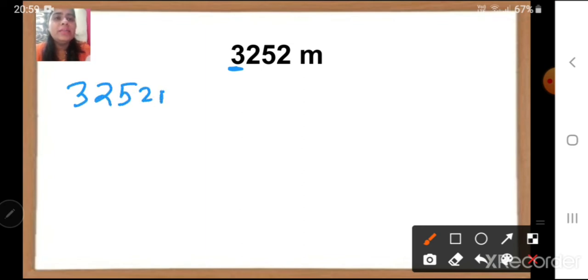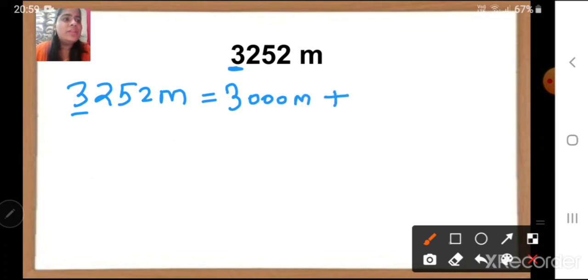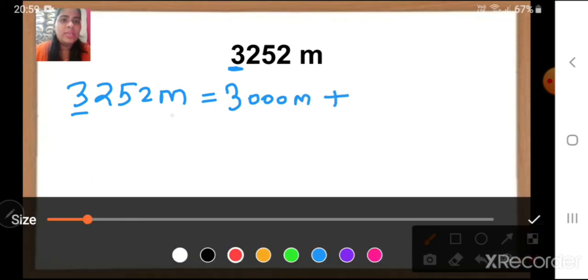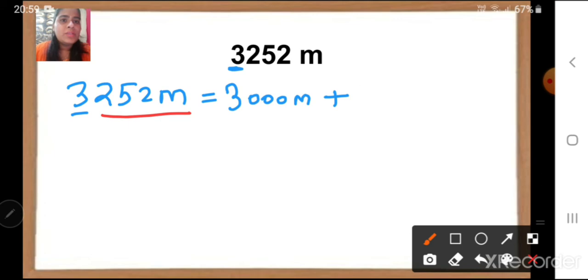3252 meters is equal to 3 is in thousands place. The place value of 3 in thousands place is 3000, correct? So it is 3000 meter plus remaining we will write as it is. Okay, here 252 meter is given, that we are going to write as it is. So 252 meters. Step 1 is complete. We have expanded the number.